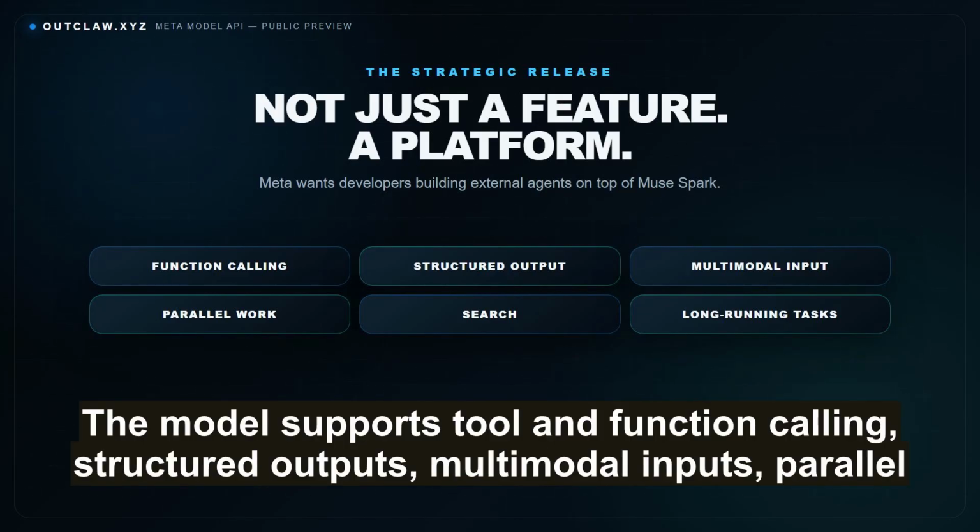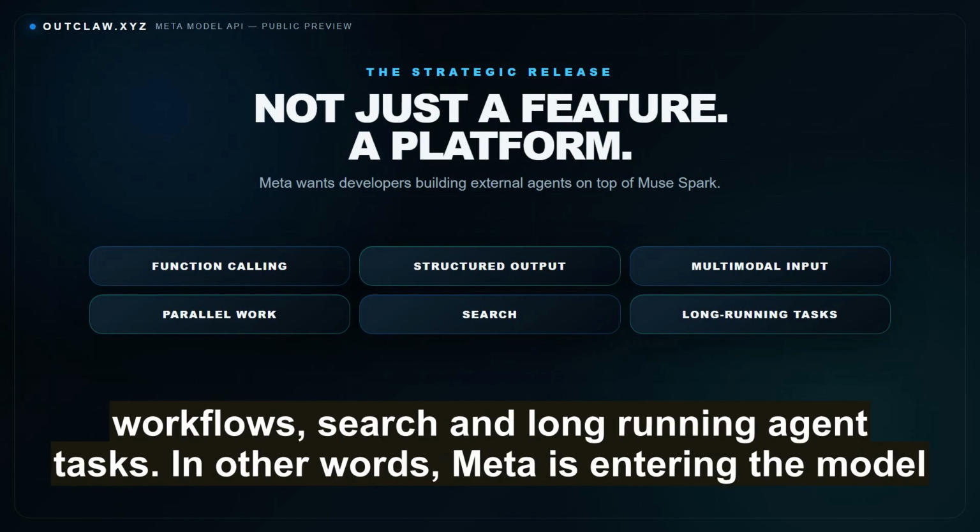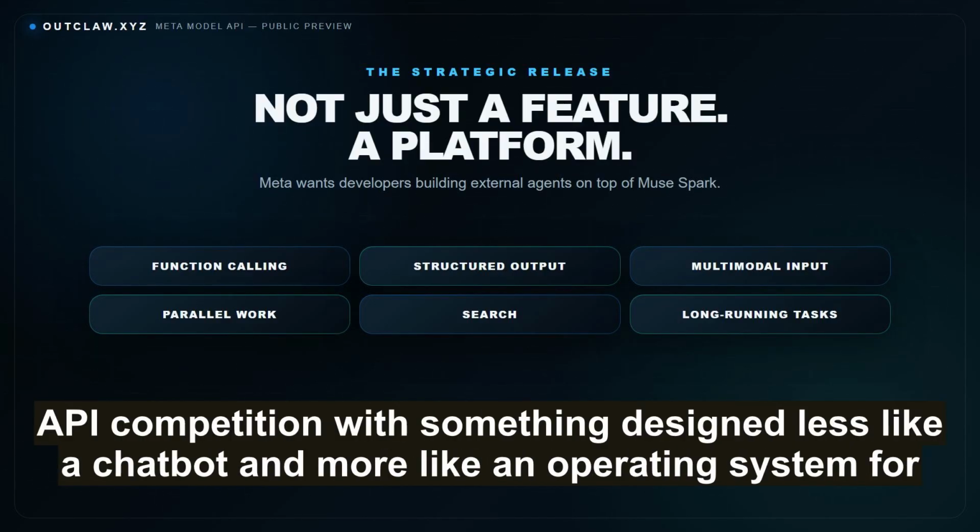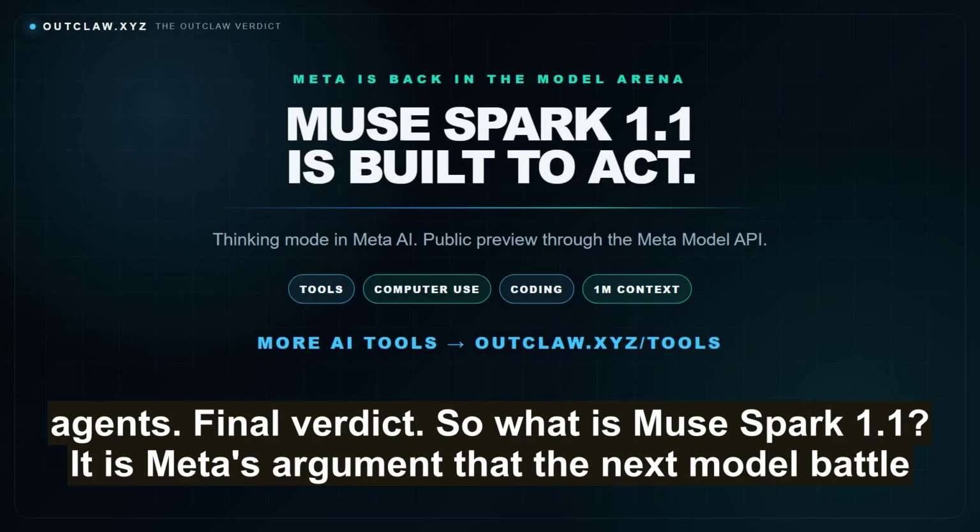The model supports tool and function calling, structured outputs, multimodal inputs, parallel workflows, search, and long-running agentic tasks. In other words, Meta is entering the model API competition with something designed less like a chatbot and more like an operating system for agents.